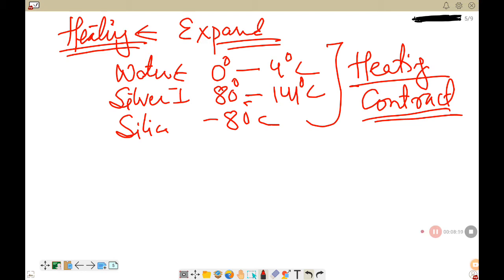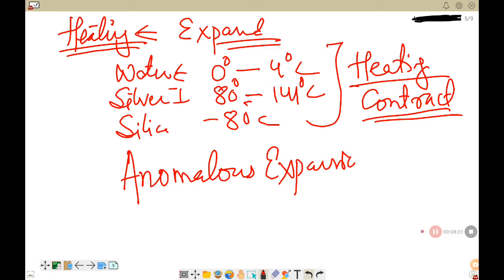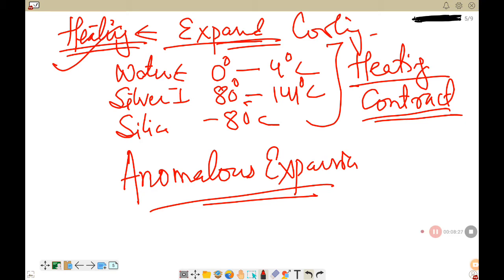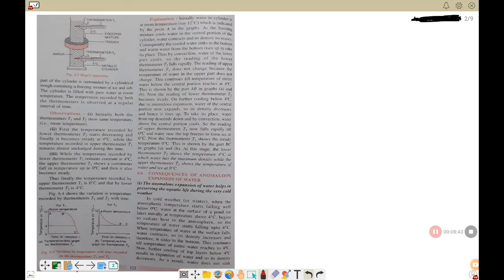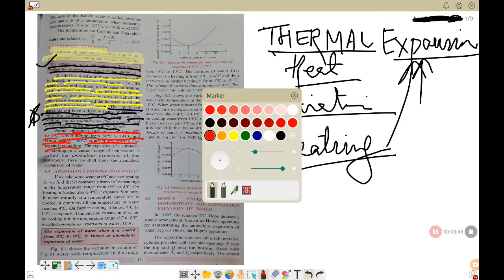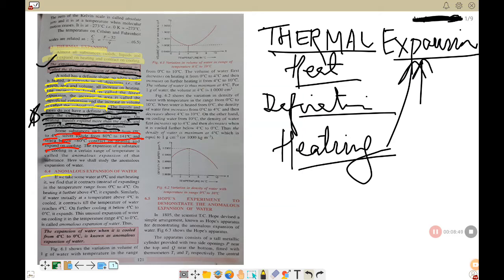Such kind of expansion on heating, such kind of expansion on cooling, understand, is called anomalous expansion. So here, see, when you are heating a substance, it expands. When you are cooling a substance, it contracts. But here you see that these are the substances, when you are heating them, they contract, and when you cool them, they expand. So this behavior of these substances is called anomalous expansion, and that is our next topic in our book, anomalous expansion of water.